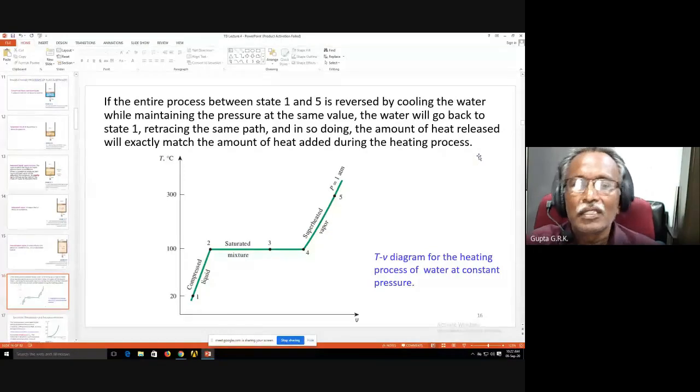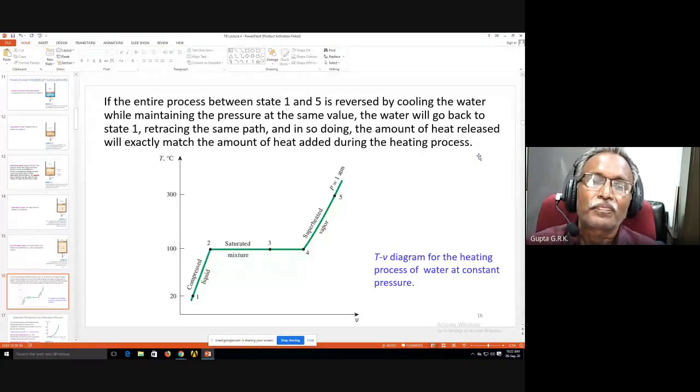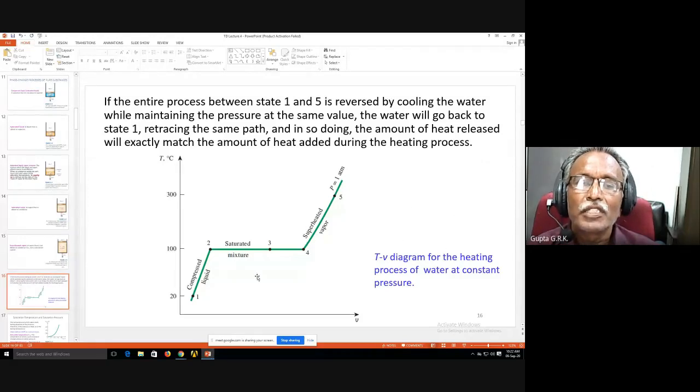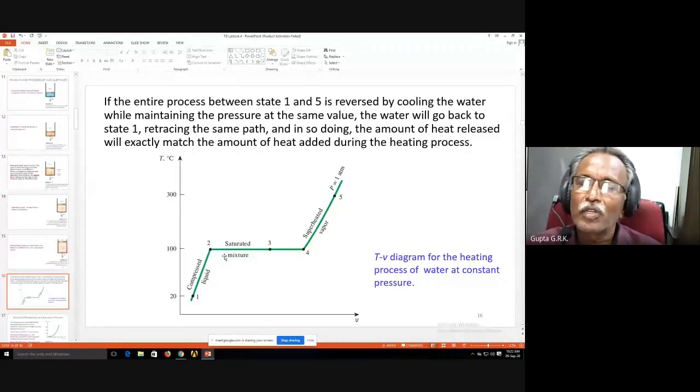If I draw it on a T-v diagram, I take state 1, which is compressed liquid, and gradually I heat it, so the temperature rises and specific volume rises, and then it comes to the saturated water phase. I heat it further, the temperature remains constant but specific volume increases, because I know that the specific volume of water is very low and the specific volume of vapor is very high.